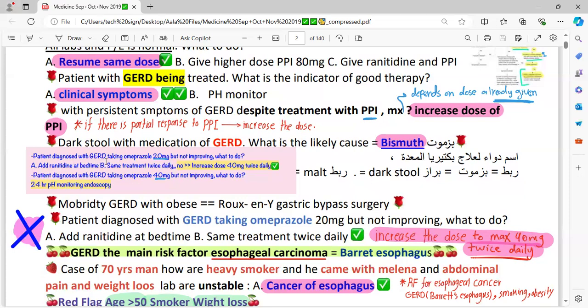Patient diagnosed with GERD taking 20 mg but not improving. What would you do? You would increase the dose to 40 mg. Patient diagnosed with GERD taking 40 mg but not improving. If the patient is taking 40 mg twice a day, maximum 80 mg, and is still not responding to the therapy, then you would have to investigate other things. 24-hour pH monitoring or endoscopy.